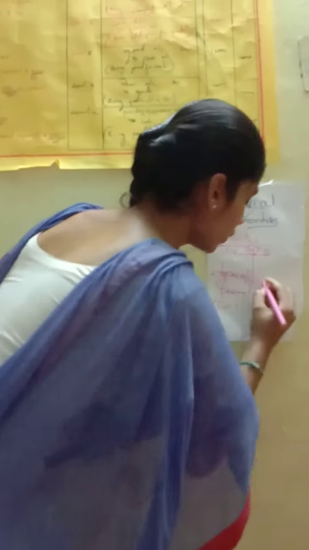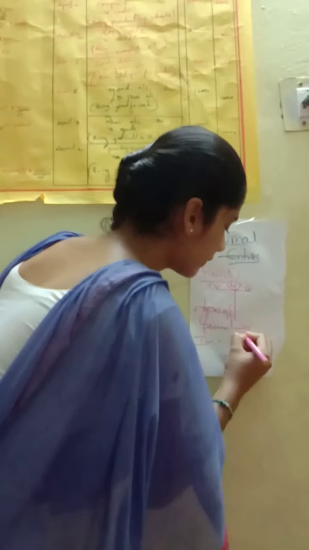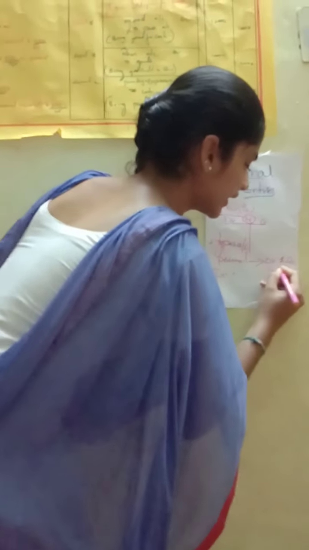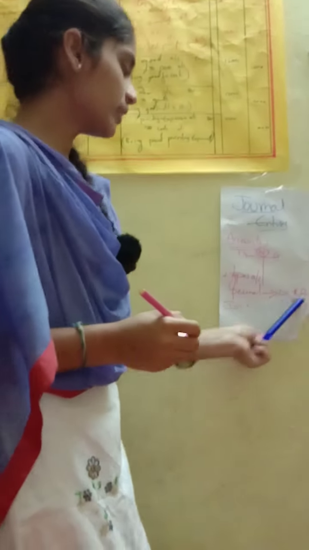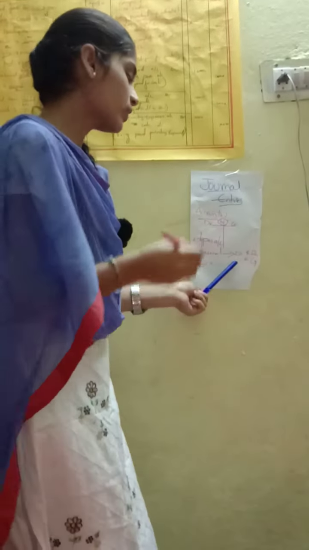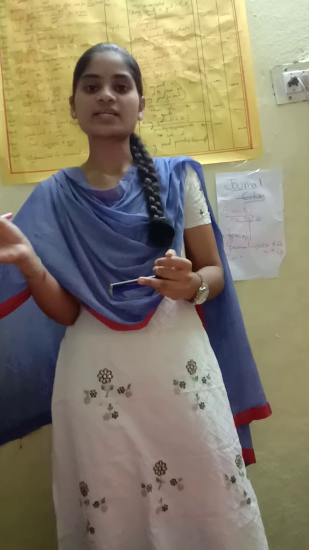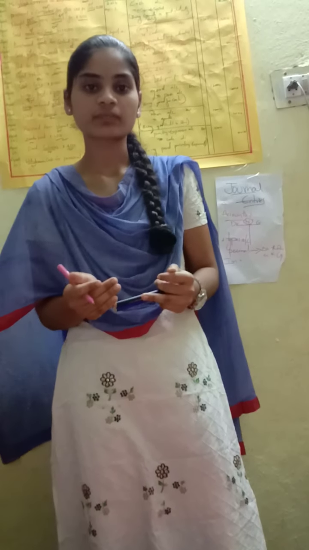The rule of a personal account is debit the receiver, credit the giver. According to this rule, whoever receives benefits from the business in the transaction is to be debited, and whoever gives benefits to the business in the transaction is to be credited.